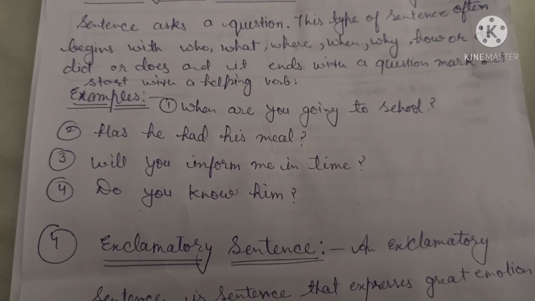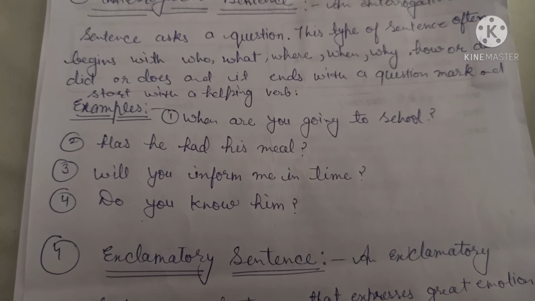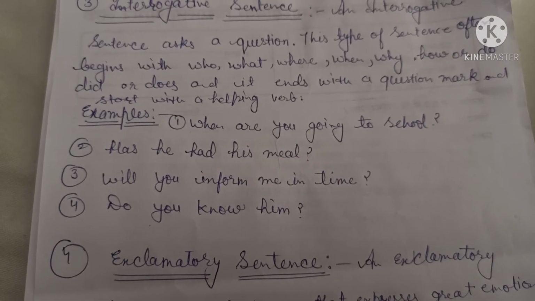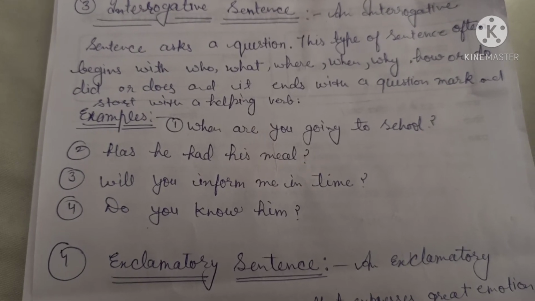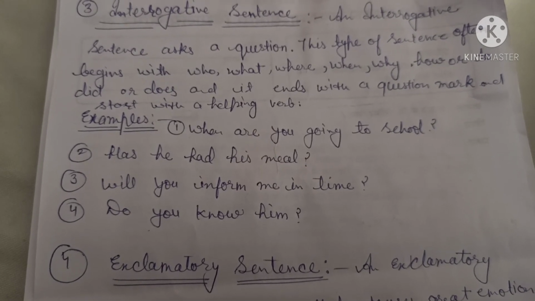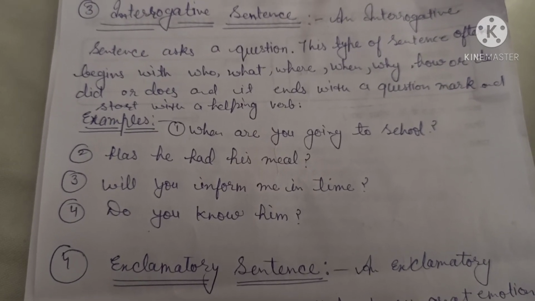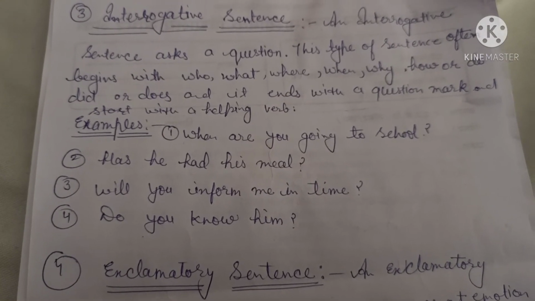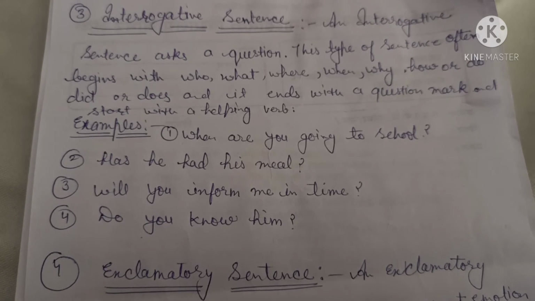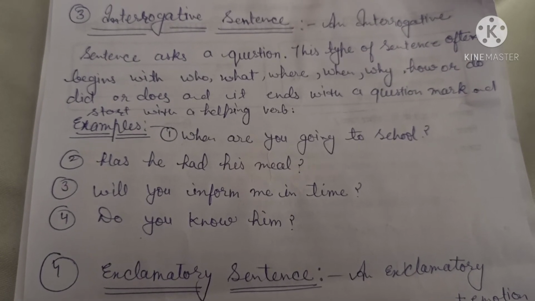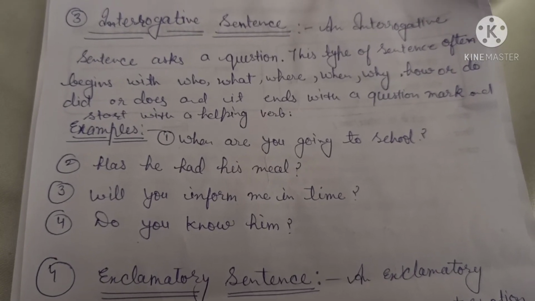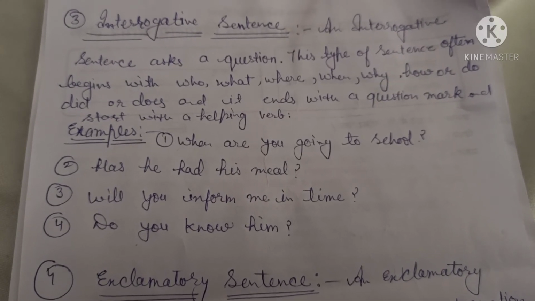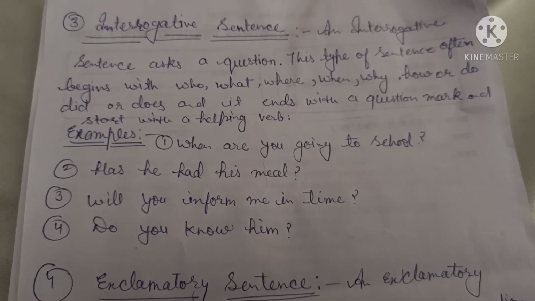Students, let's see examples of interrogative sentences. The first example is, When are you going to school? There is a question mark at the end of the sentence, so it's an example of an interrogative sentence. The next example is, Has he had his meal? Has is the helping verb, and the sentence starts with a helping verb, and at the end we can see the question mark, so it's an interrogative sentence.